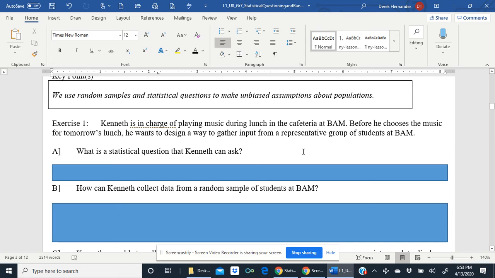Exercise 1. Kenneth is in charge of playing music during lunch in the cafeteria at BAM. Before he chooses the music for tomorrow's lunch, he wants to design a way to gather input from a representative group of students at BAM. So what's he trying to do? Figure out what the favorite music is to be played during lunch.